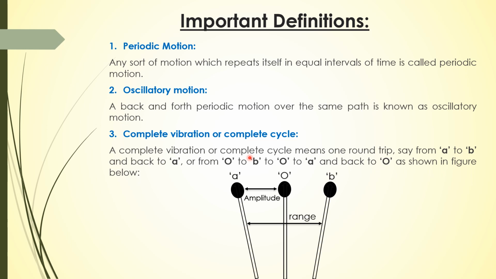We can define it in another way: let's suppose the body is at point O, which is the equilibrium position. Then it goes from O to B, then back to O, then O to A, and then back to O. So this is a little complicated. I prefer my students to consider the first one: let's suppose the body is at point A, and when it comes back to this point, it is considered as one vibration, or a complete vibration, or a complete cycle.